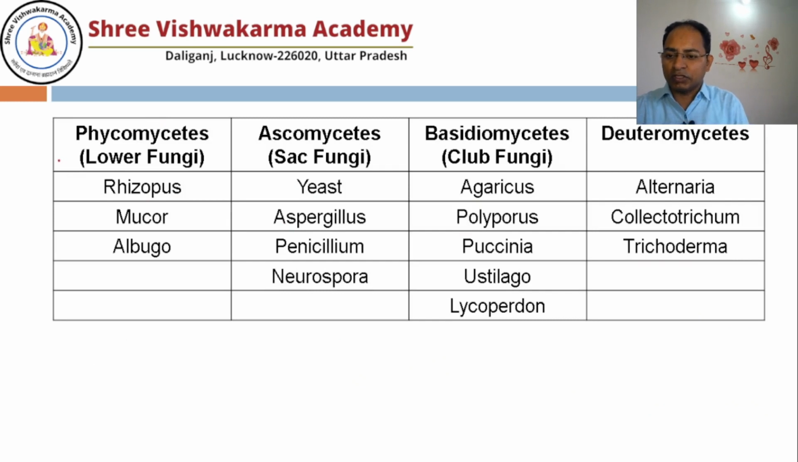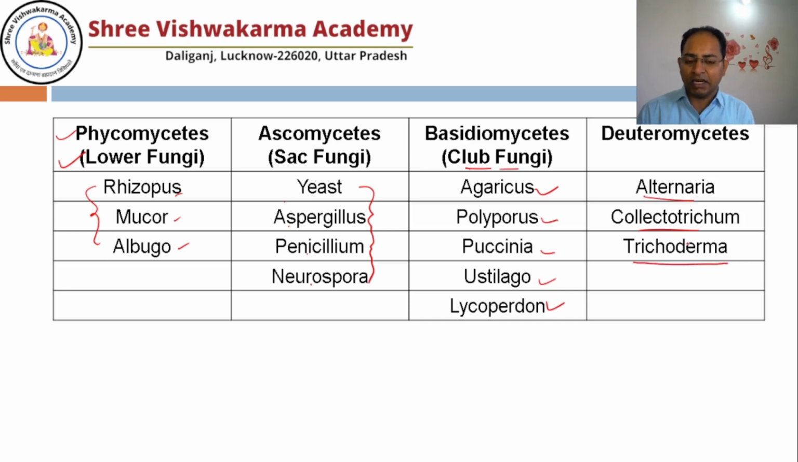The Phycomycetes, also known as lower fungi. Three examples were given: Rhizopus, Mucor and Albugo. Sometimes in the NEET examination it is asked what is the class of Rhizopus or Mucor or Albugo. You should remember Phycomycetes. For the Ascomycetes, a total of 4 examples are given in the NCERT: yeast, Aspergillus, Penicillium, Neurospora. Basidiomycetes is known as club fungi. The examples are Agaricus, meaning your mushroom, Polyporus, Puccinia, Ustilago and Lycoperdon. Deuteromycetes: Alternaria, Colletotrichum and Trichoderma. So these are the different examples given in the NCERT. I hope the concept of the fungi is clear now.